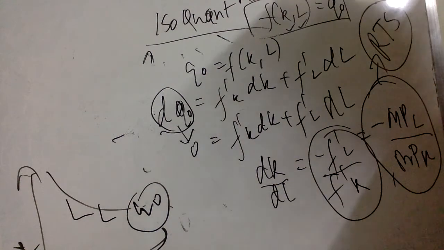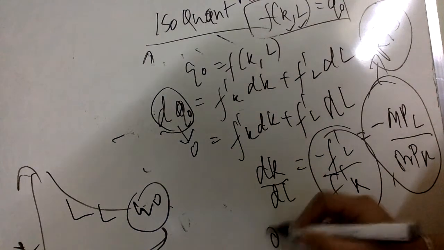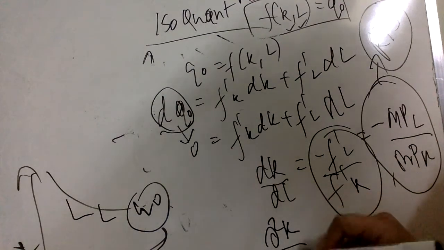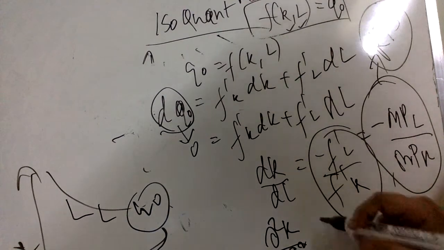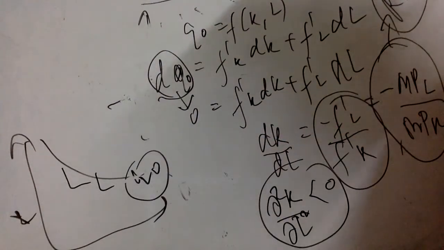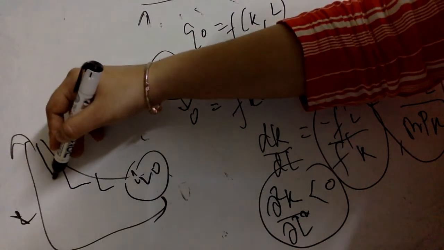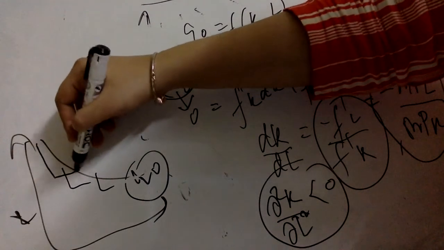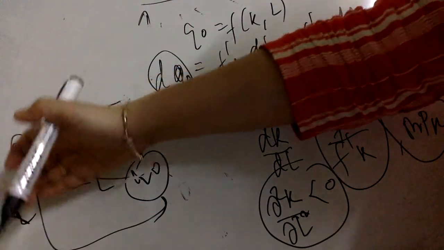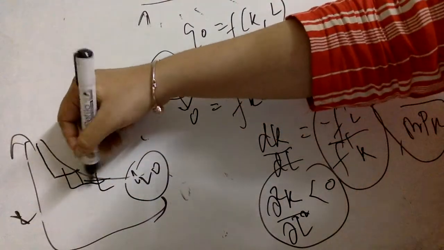Now in addition to it, for the rate of technical substitution we have computed, if you take the second order derivative of it, d square K by d square L, this will be negative in this case where the isoquant is convex in nature. This is also understood by the curvature of the curve itself: initially I am willing to give up more units of capital for an additional unit of labor, but now as my capital itself is declining, I am willing to give up fewer units of capital for an additional unit of labor.